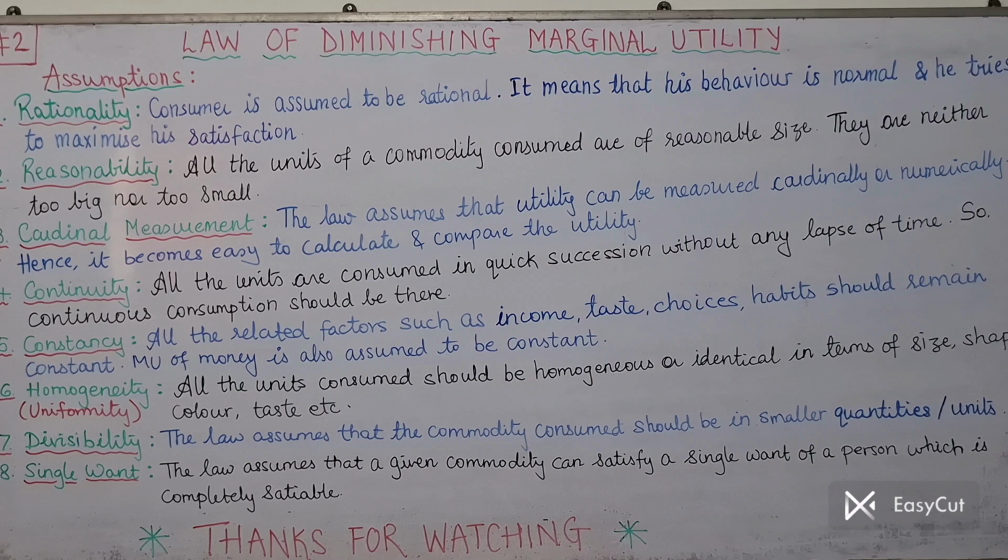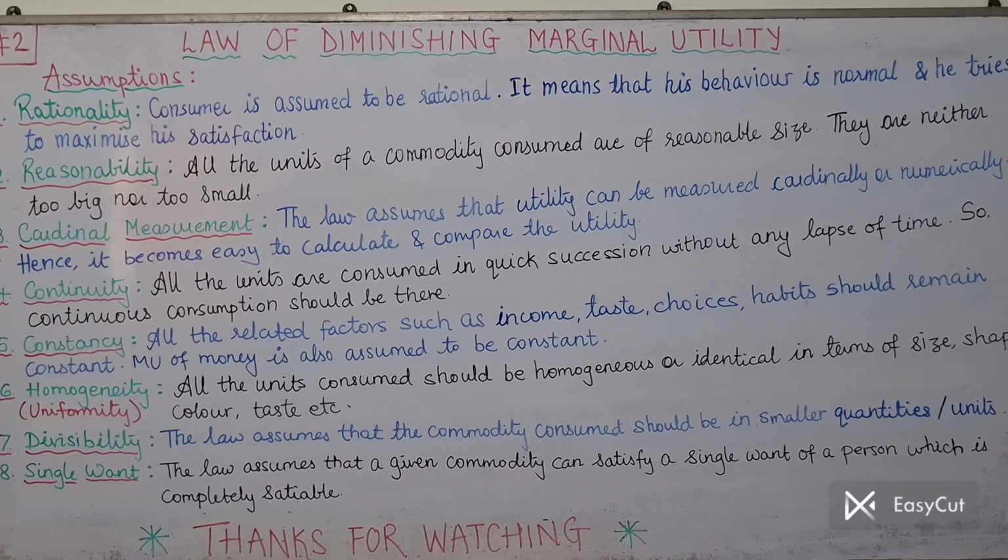His behavior should be the normal behavior. That's the meaning of the word rationality. So the first assumption: the consumer is assumed to be rational. It means his behavior is normal and he tries to maximize his satisfaction. He is in a position to understand whatever satisfaction or utility he is gaining out of that commodity. So that was about rationality.